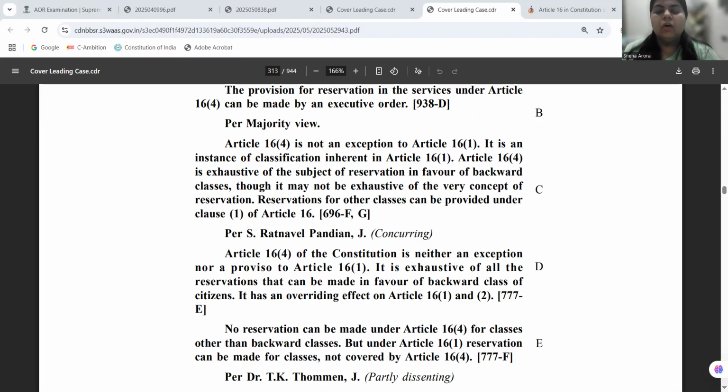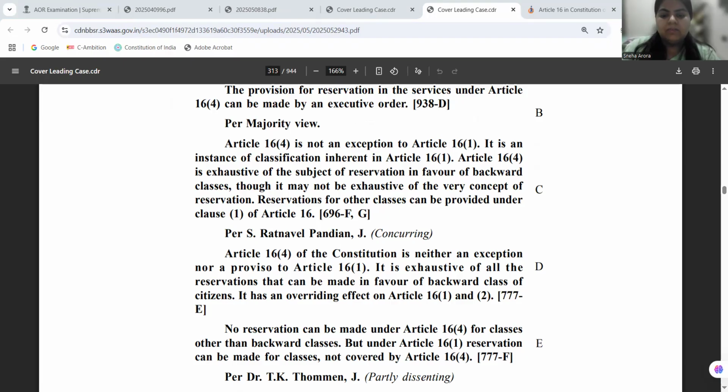reservation in promotion is unconstitutional under Article 16, Clause 4, as says the language of the Constitution. And the court is also saying that once you are identifying the backward classes, what classes constitute backward classes in the purview of Article 16, Clause 4, that identification is also subject to judicial review. That is something which is also highlighted in Indra Sawhney versus Union of India. Now, this judgment, as I was saying above, is also known as the Mandal Commission case, because it came as a consequence of the Mandal Commission.